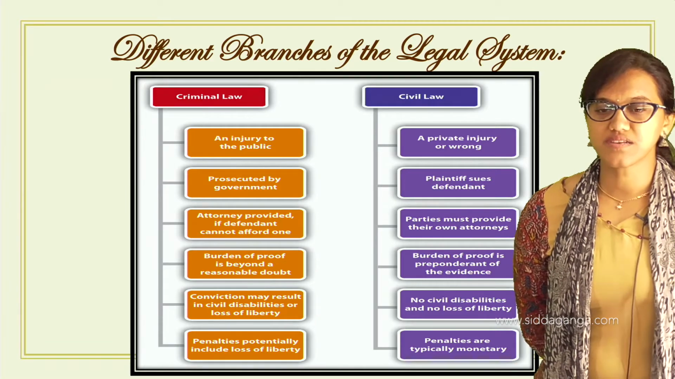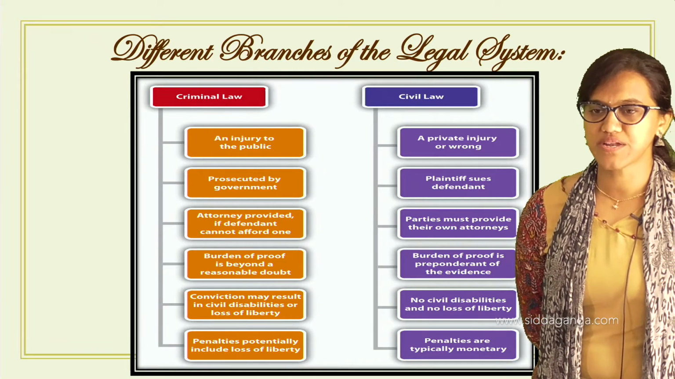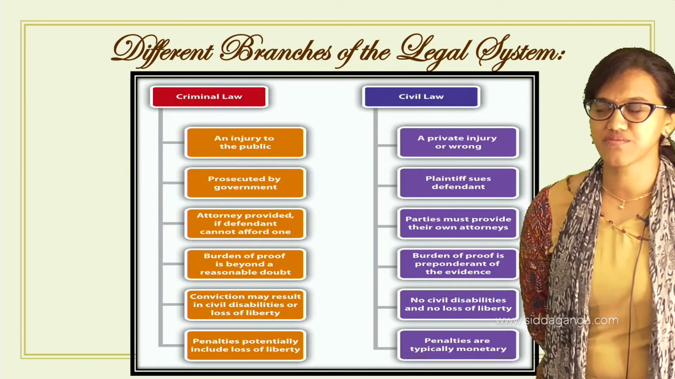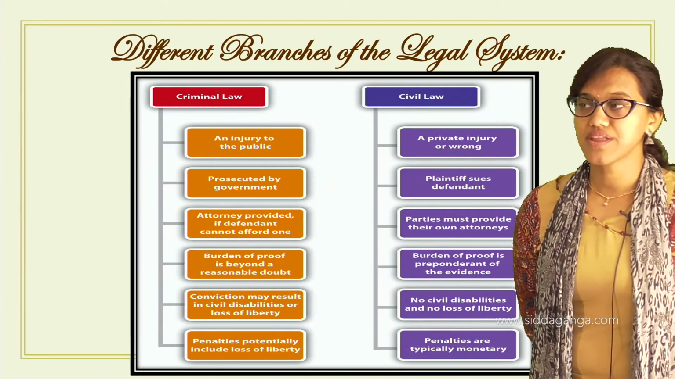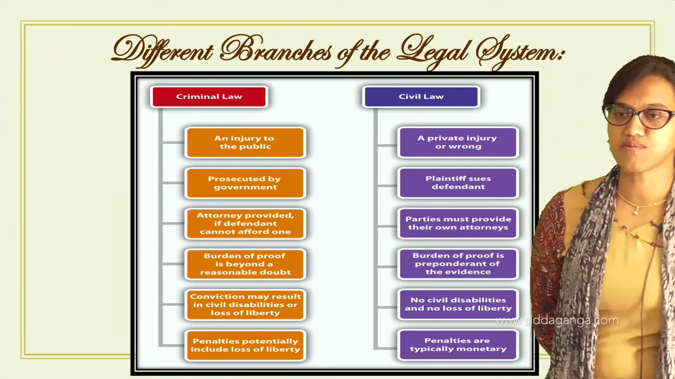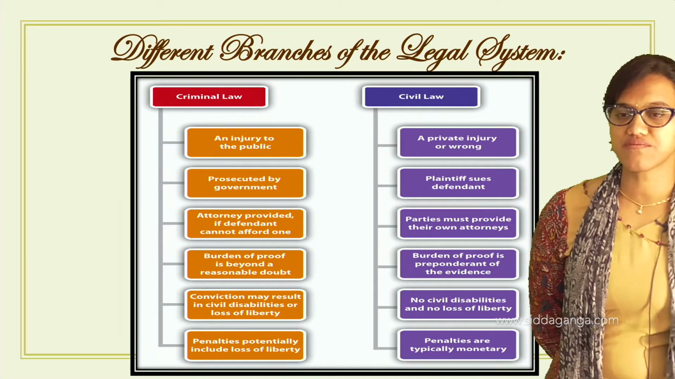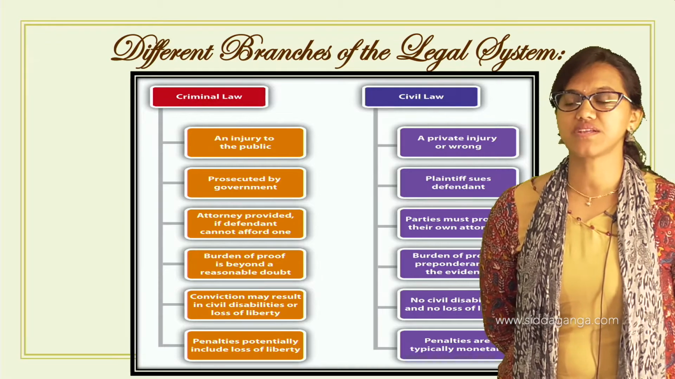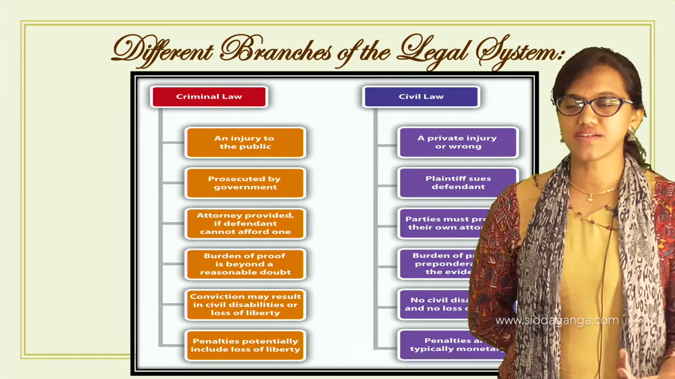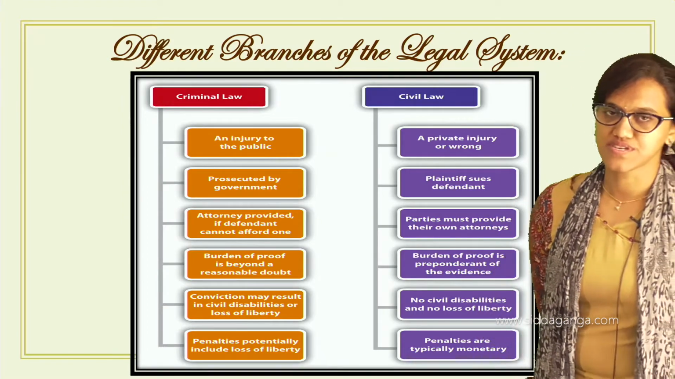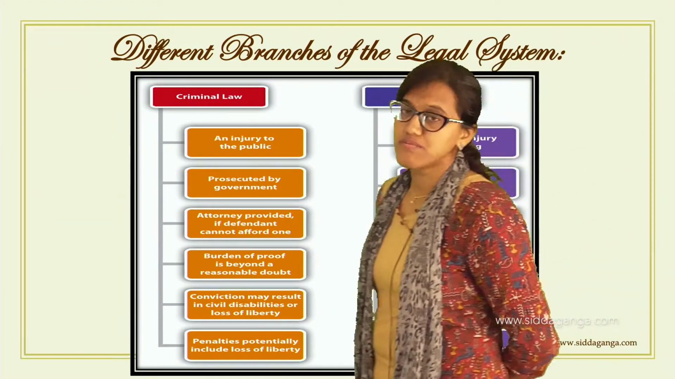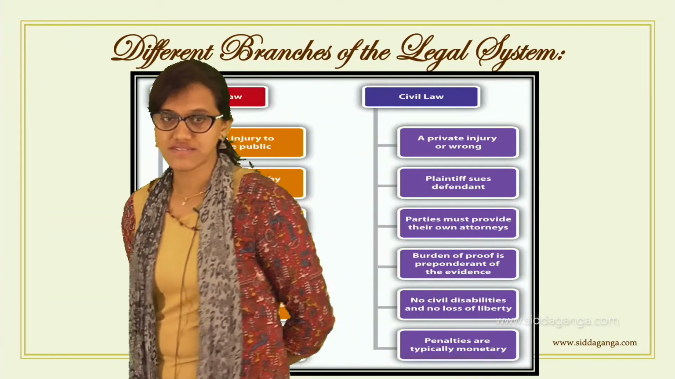Penalties in criminal law potentially include loss of liberty. Penalties in civil law are typically monetary. In criminal law, there is imprisonment, and they even have to pay a fine to the government itself. In civil law, it is nothing but monetary. Everything is dealt with money, so they have to pay compensation there. So these are the different branches, criminal law and civil law.